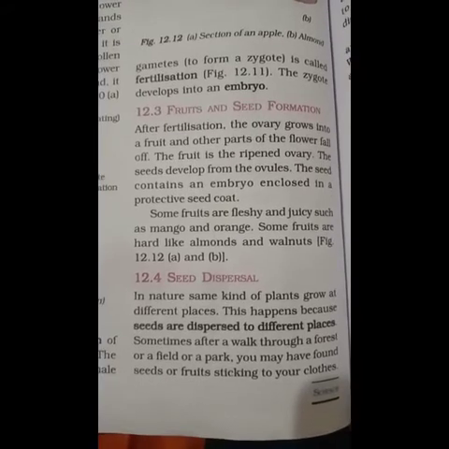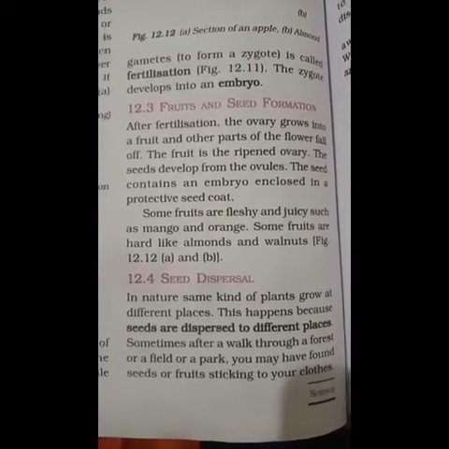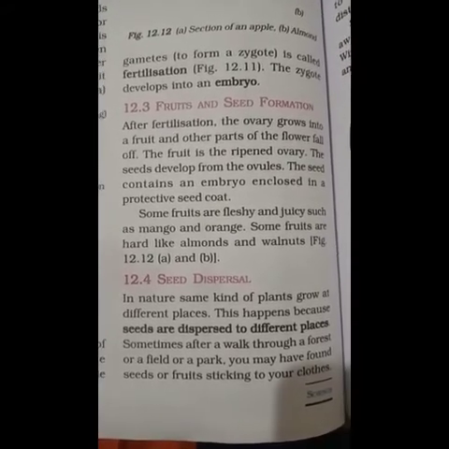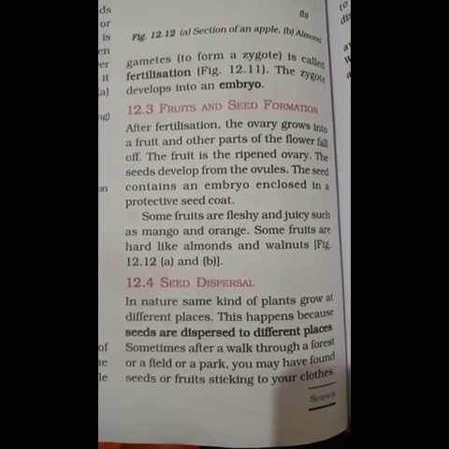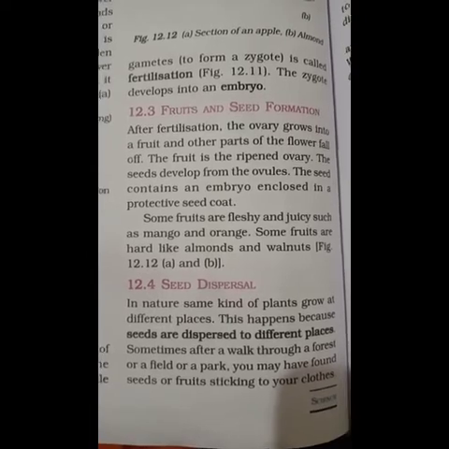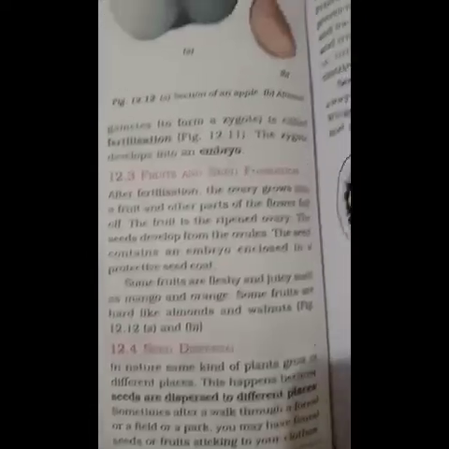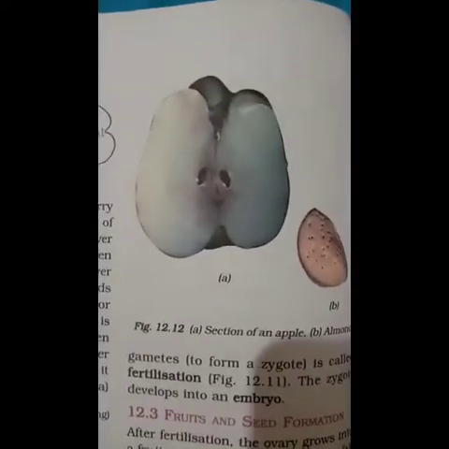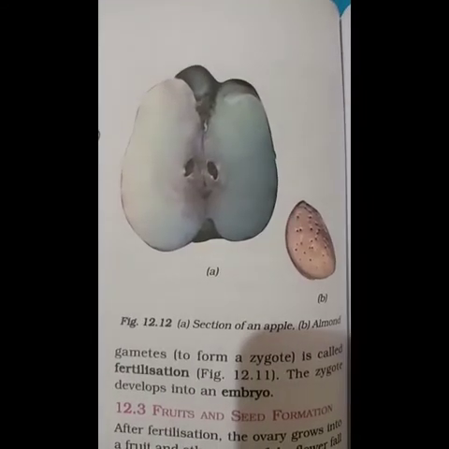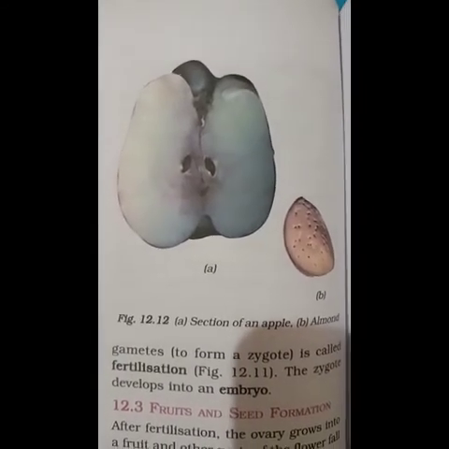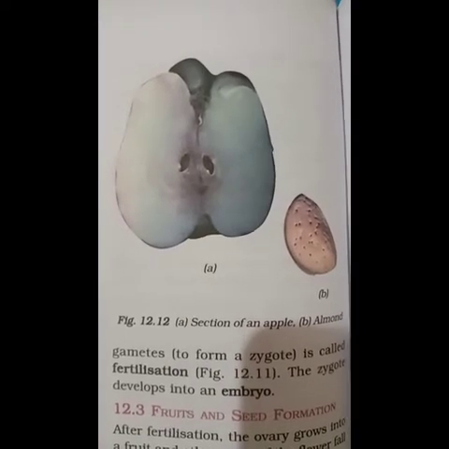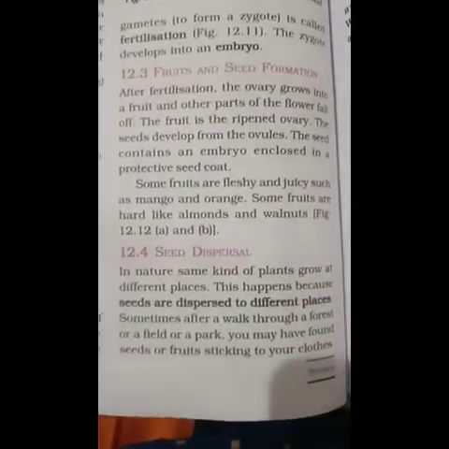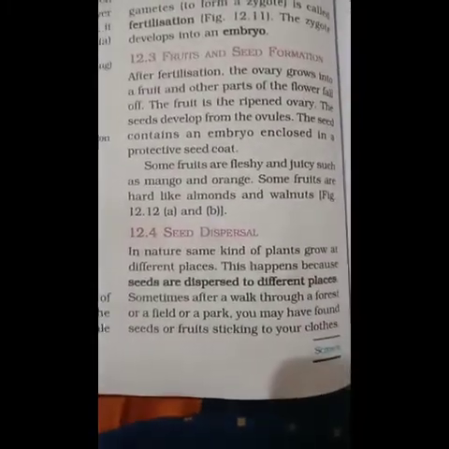So I shall show you the picture of the seeds, figure 12.12 A and B. So this is the picture. You can see a section of an apple. If you cut an apple, you can see it is very fleshy, right? And almond looks very hard, right, children? Yes. So next we shall study about seed dispersal.